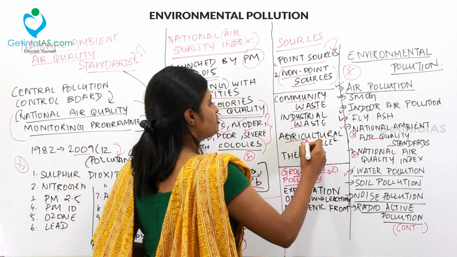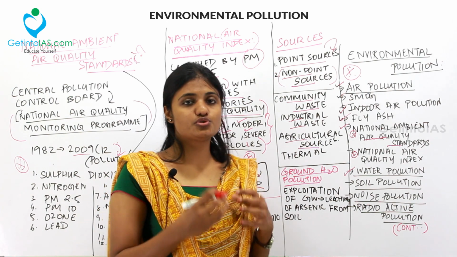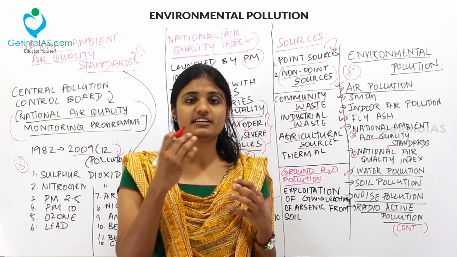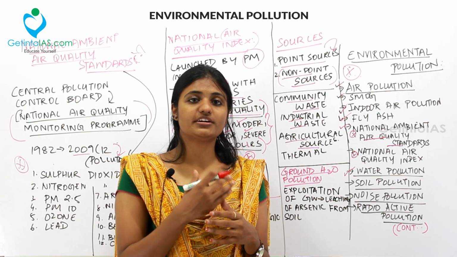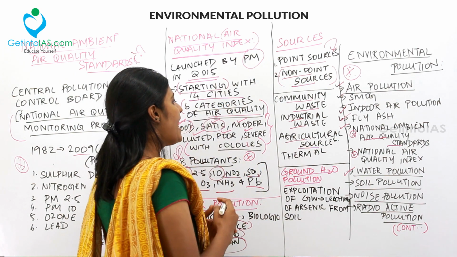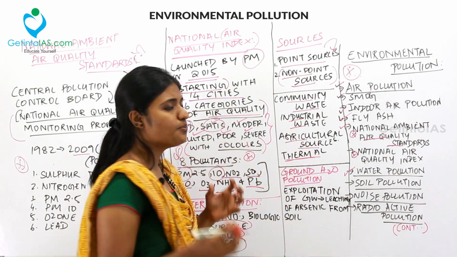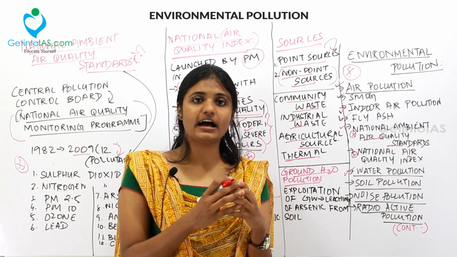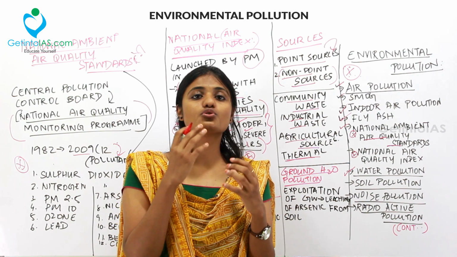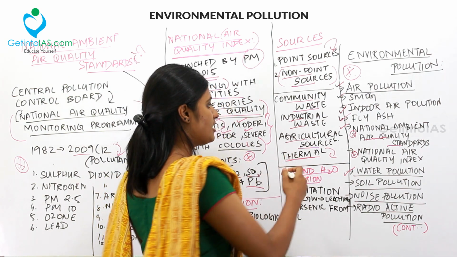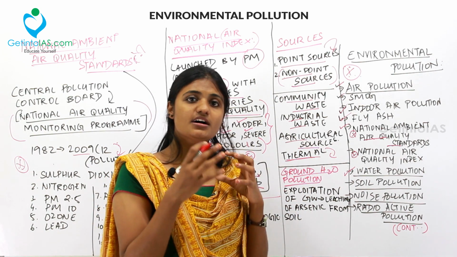And then agricultural sources, that is due to the use of pesticides and insecticides, the runoff will affect the water and that causes water pollution. And then thermal pollution: most of our plants in India are thermal, that is they use coal, and hence what comes out as an effluent affects the water.